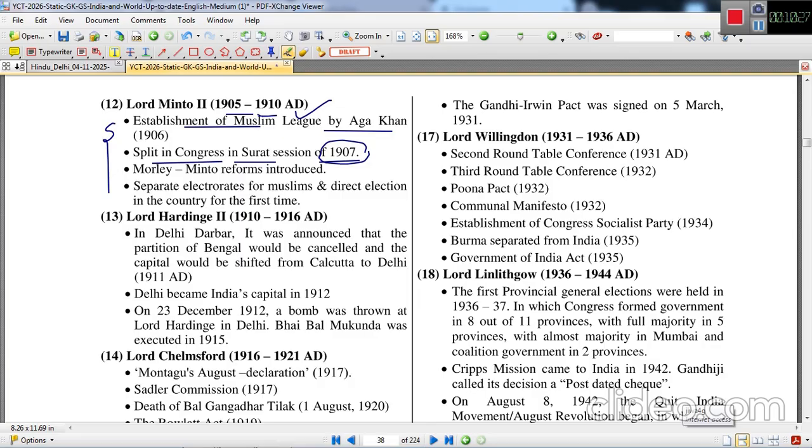The extremists and the moderates were split. Morley-Minto reforms were introduced in 1909. Then separate electorate for Muslims under the provisions of the Morley-Minto reforms, and direct election in the country for the first time was introduced. That is why Minto is called the father of Indian communalism, because he was the person behind this separate electorate for Muslims.